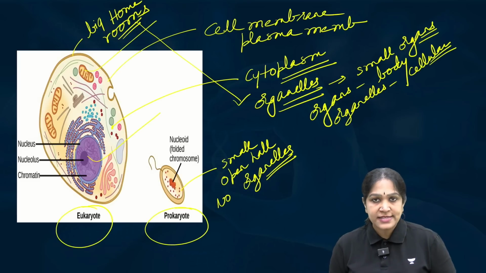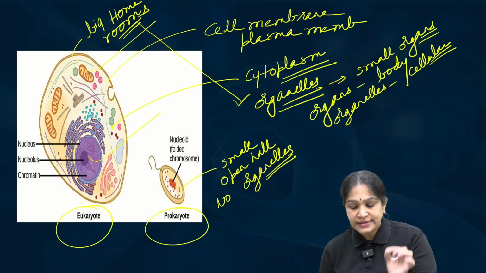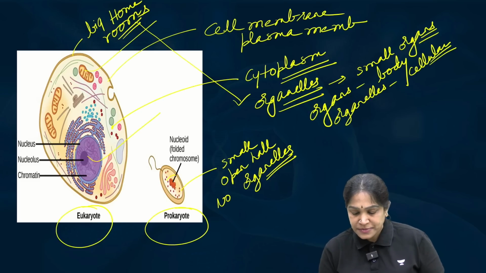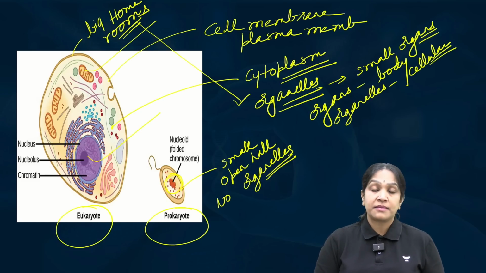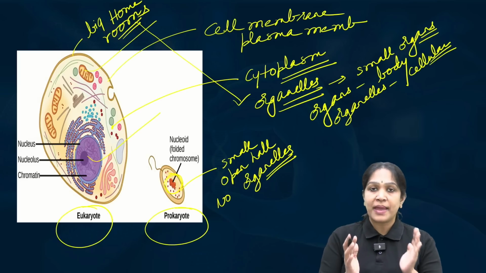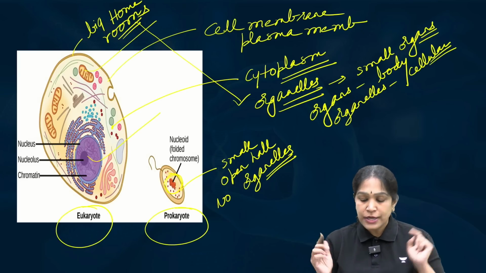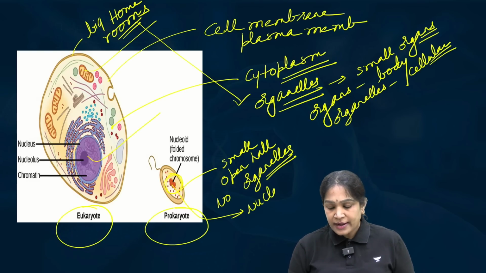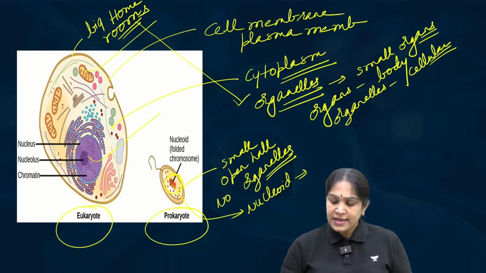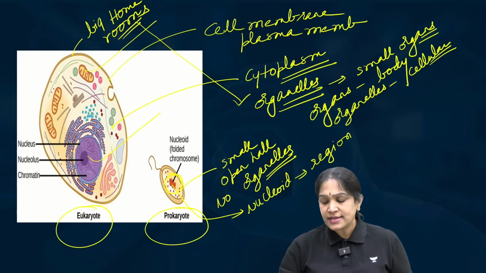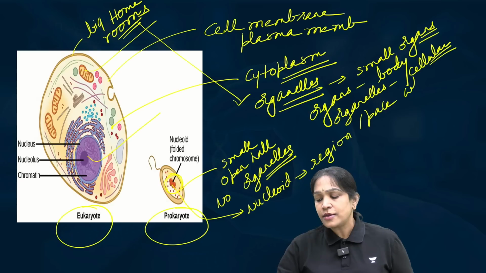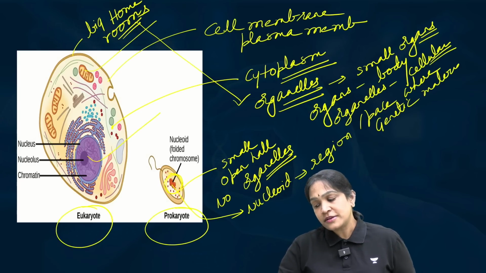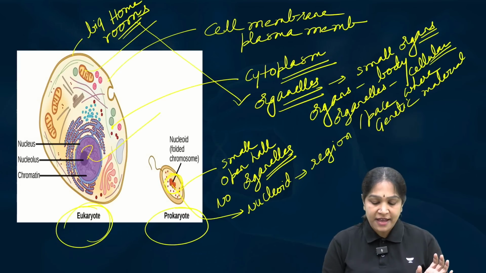in the prokaryotic cell, genetic material is present in the cytoplasm itself. If you observe, this is the genetic material, but it is not covered by a membrane. So we cannot call this a nucleus. We call this particular region the nucleoid. What is a nucleoid? It is just a region, or a place, where you have the genetic material.